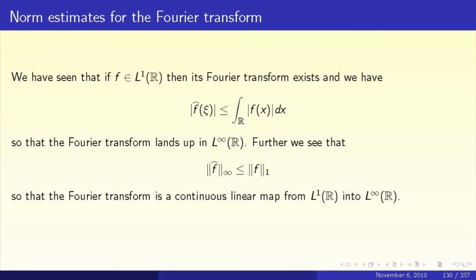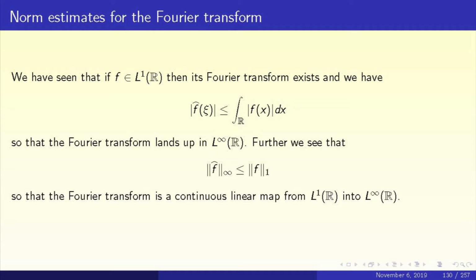Stated differently, the Fourier transform maps L1 into L infinity, and the norm estimate is norm of f hat infinity less than or equal to norm f 1. That estimate, the last displayed inequality in the slide, indicates that this mapping is a continuous mapping.